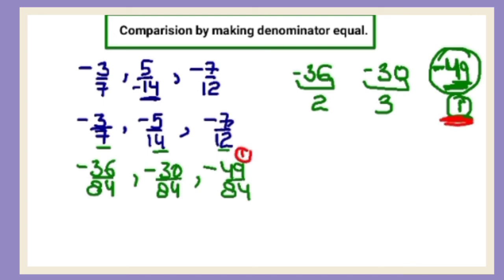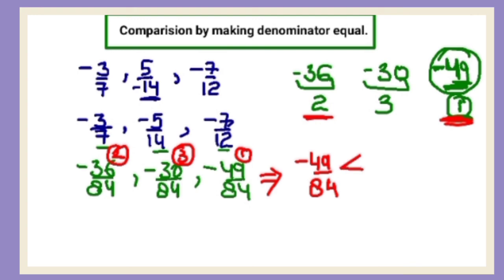So smallest will be minus 49 upon 84. This is the first one. Second one is minus 36 upon 84. And the third one is minus 30 upon 84. So how will we arrange them in ascending order? Minus 49 upon 84 is the smallest one. Then minus 36 upon 84. Then minus 30 upon 84.